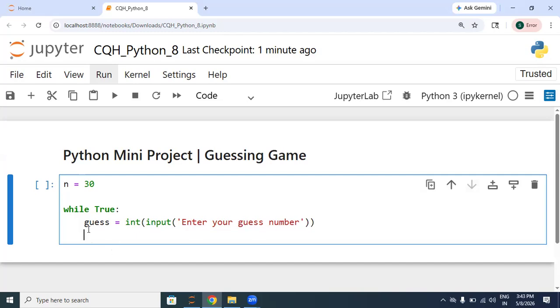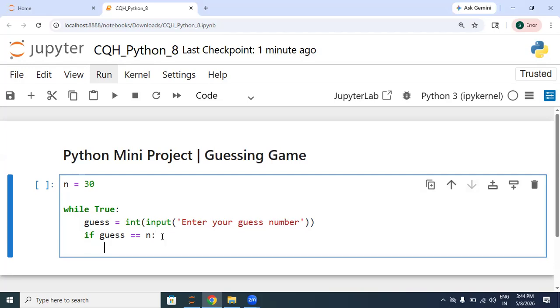Now we need to compare both of them. So we can say if guess equal to n colon. So double equal to means it will compare the left hand side with the right hand side. So if the guess is equal to that number, we can say print congratulations, you guessed the correct number.